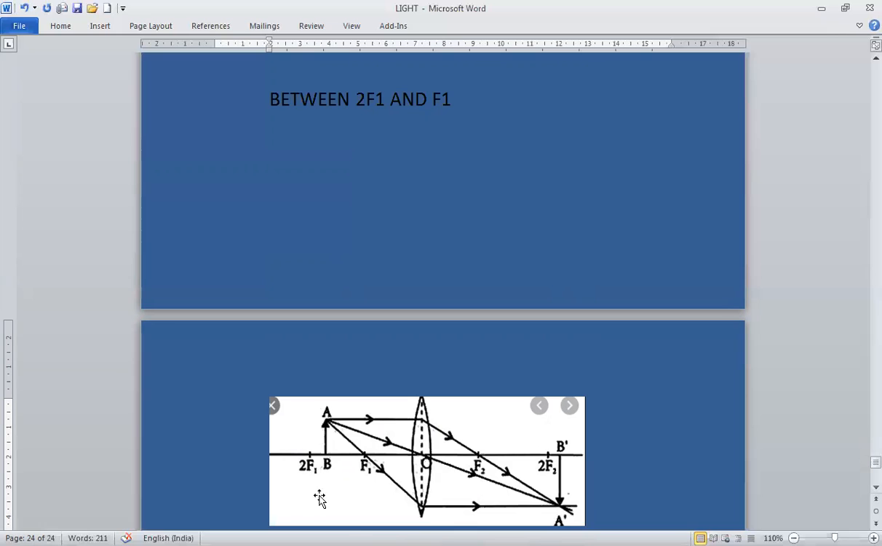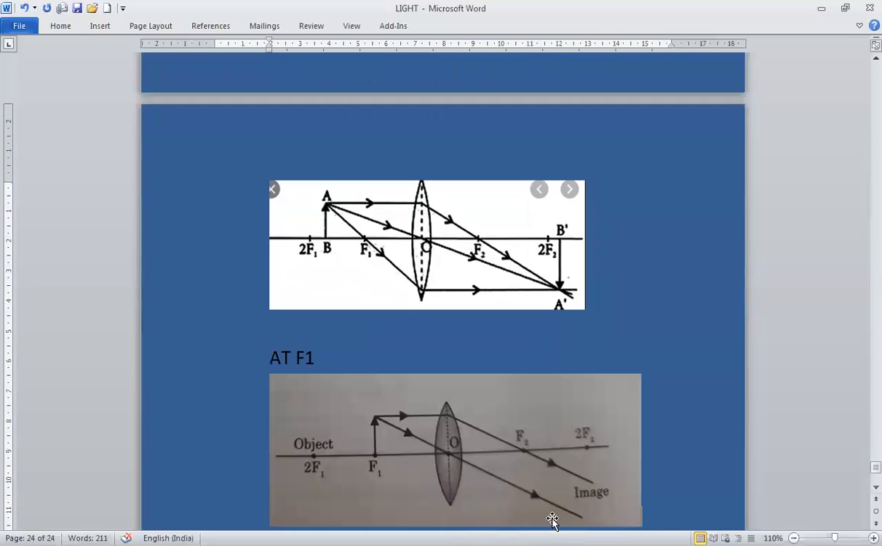So, object between 2f1 and f1, the image will be formed beyond 2f2 and the image will be larger than the object. You can see the object is small, the image formed here is large. It is real and inverted.